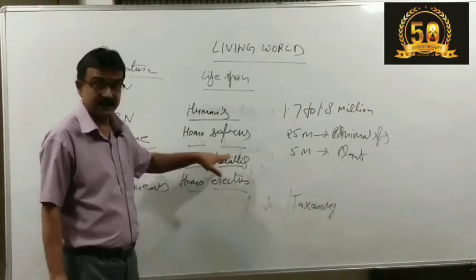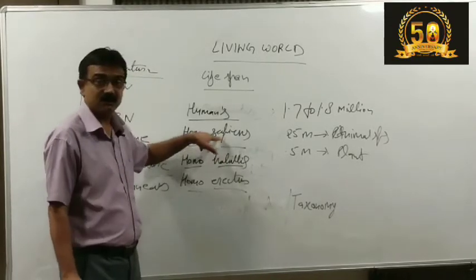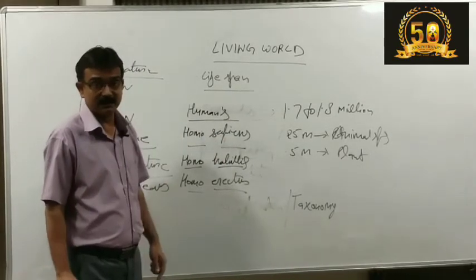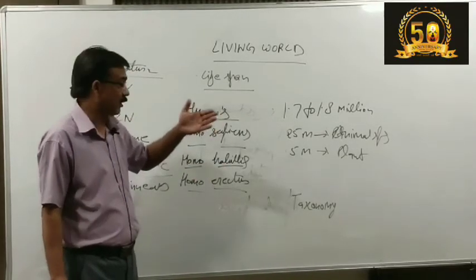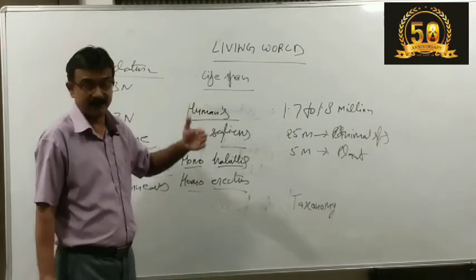Homo is the genus. Sapiens is what? The identity of us. And habilis is what? The identity of the organism, the early humans, that disappeared.